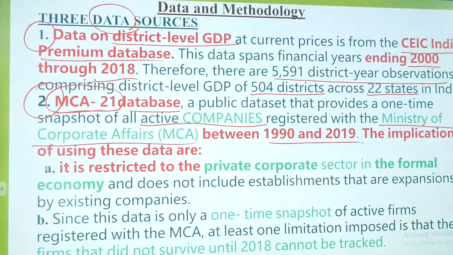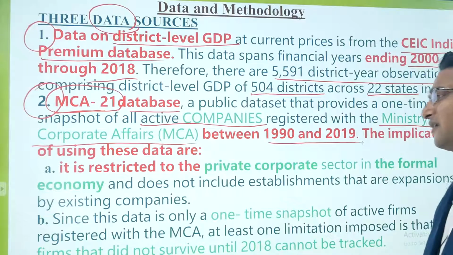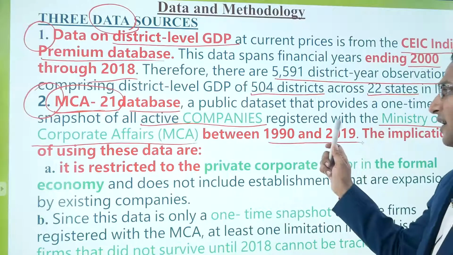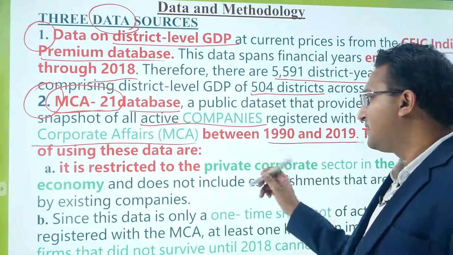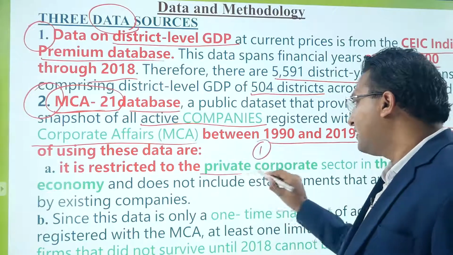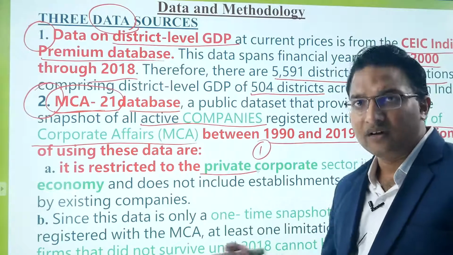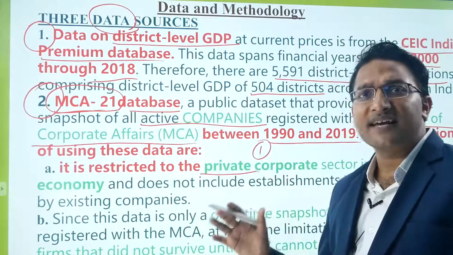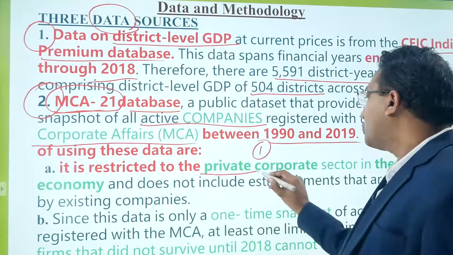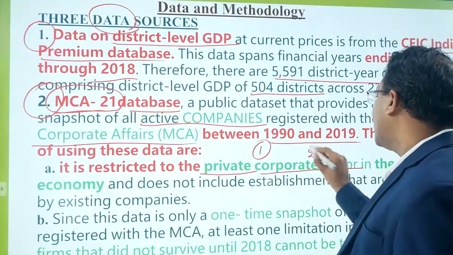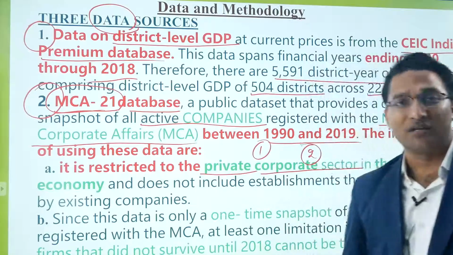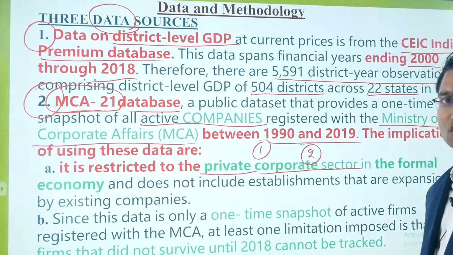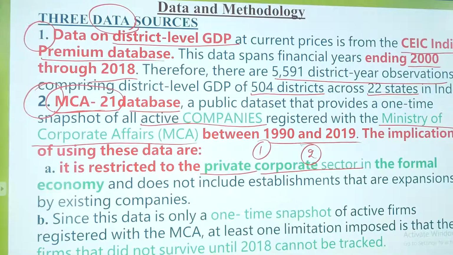The implications of using these data are: A, it is restricted to the private corporate sector in the formal economy. This MCA data is restricted to the private sector, right? Not the government sector or cooperative sector. Corporate sector, so this data talks only about the companies. It does not take care of individuals, proprietorship firms, partnership firms, Hindu undivided family. So all those kinds of businesses are not considered.